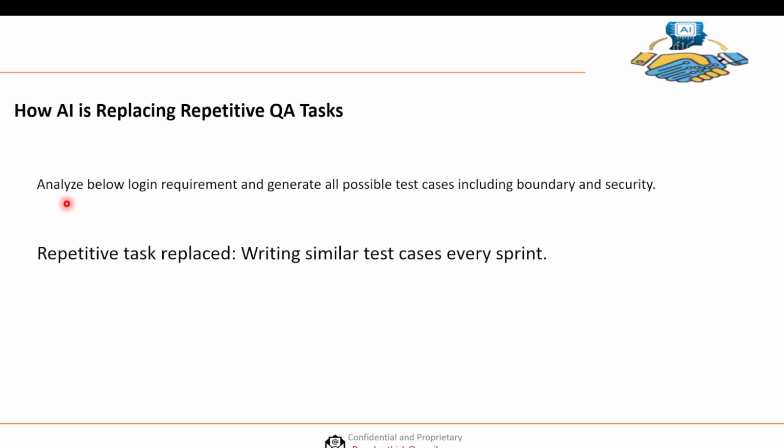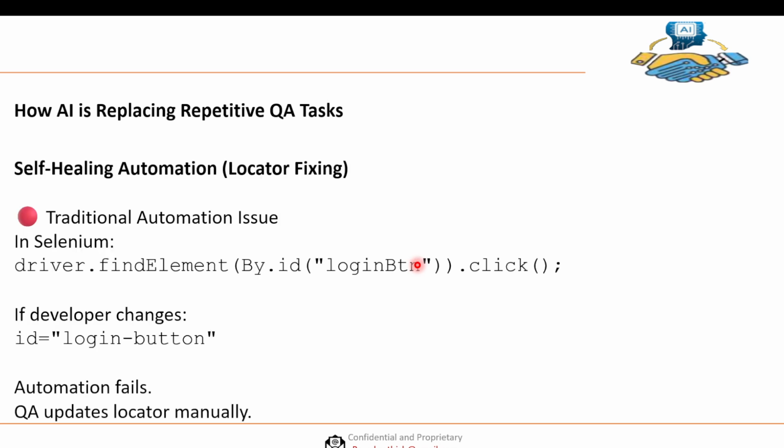So how can we give the prompt? We simply mention: analyze the below login requirement and generate all possible test cases, including boundary and security. In this prompt, if we provide all the requirements and whatever output we need, AI will generate all the test cases. Here we can say the repetitive task replaced with AI is writing similar test cases every sprint.